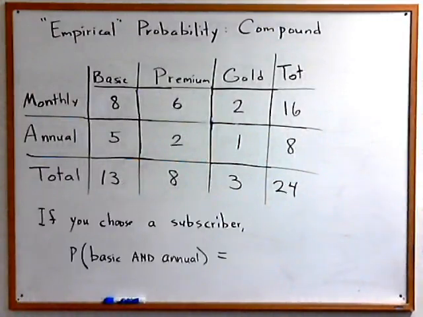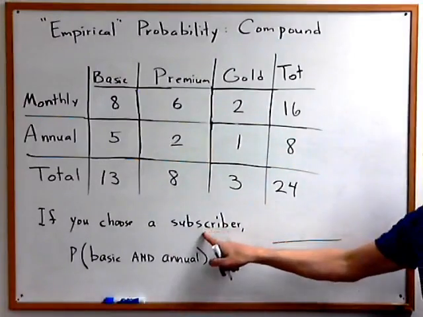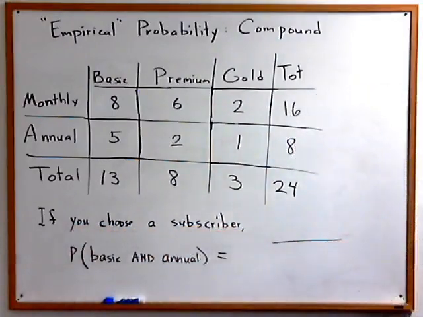Let's go on to the word and. Remember again that in the empirical table, and represents overlap. If you choose a subscriber, what is the probability that he is a basic member and is an annual subscriber? So this fraction will have the number of subscribers on the bottom. How many subscribers are there?